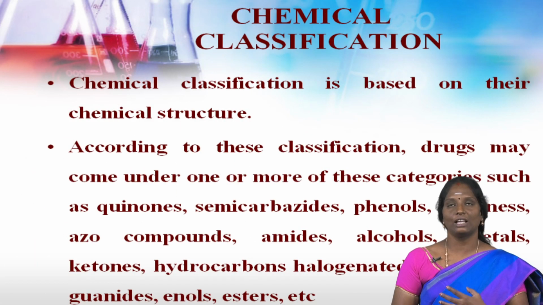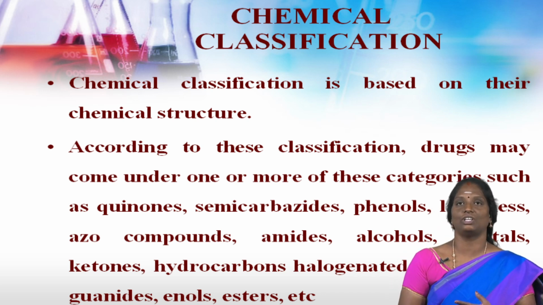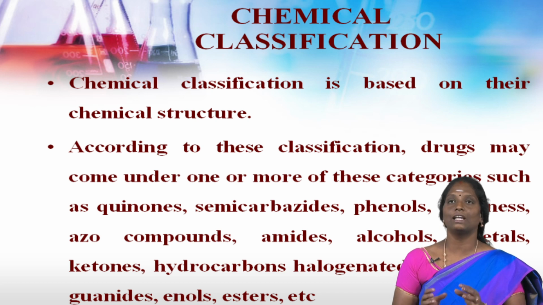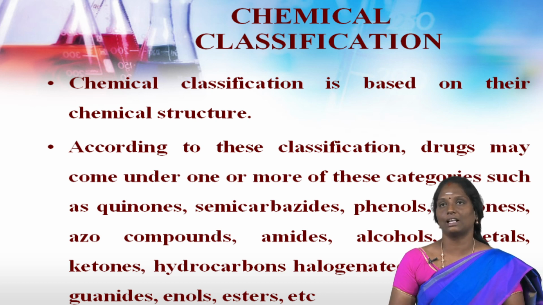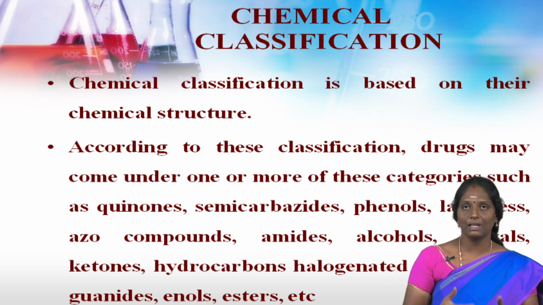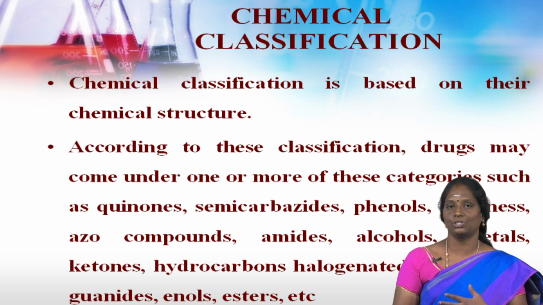In the broad category of drugs, the second category is chemical classification. Based on the chemicals present or used in the drugs, it is classified under the category chemical classification. The chemical classification is mainly based on the chemical structure.